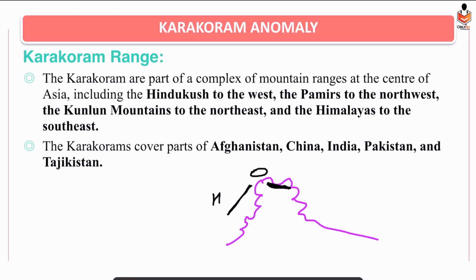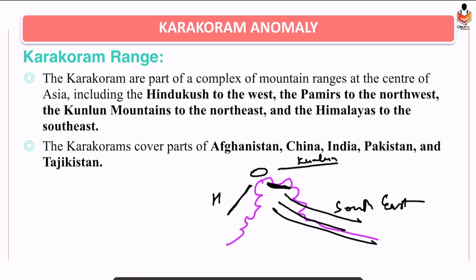To the northwest we have Kunlun mountains which are running into China in the northeast, and Himalayas to the south, Himalayan ranges, southeast you can say. So this is the Karakoram range location, and it is spread over which countries? Afghanistan, China, India, Pakistan, Tajikistan.